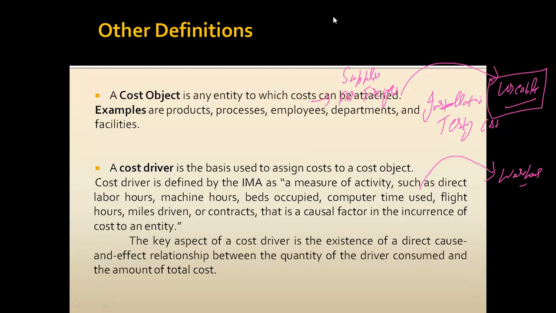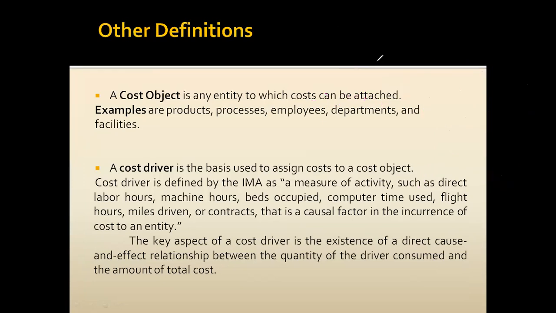Now, further, we can discuss the terminology related to the cost object. A cost object is an entity to which cost can be attached. Anything to which cost can be attached, so that we can justify the cost incurred on this particular item, we can define as a cost object. We have products, we have processes, we have employees.